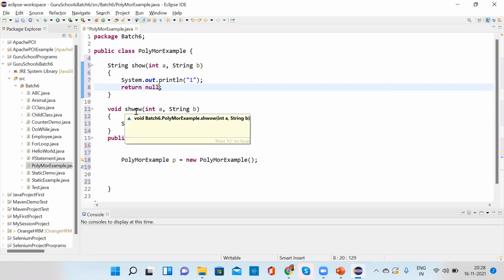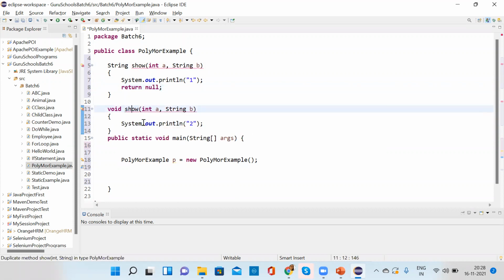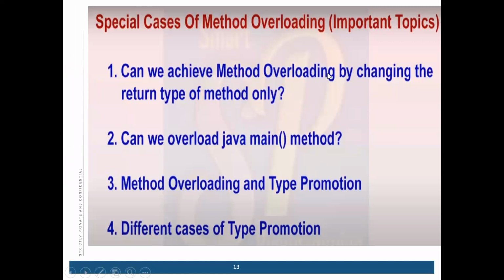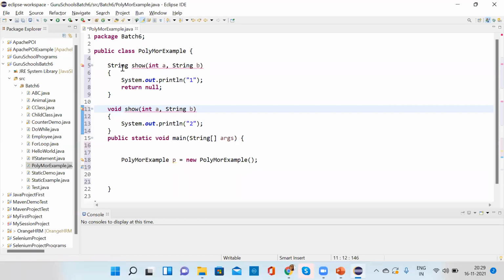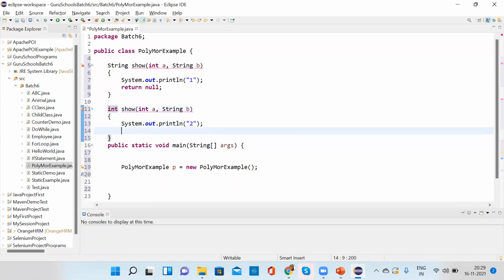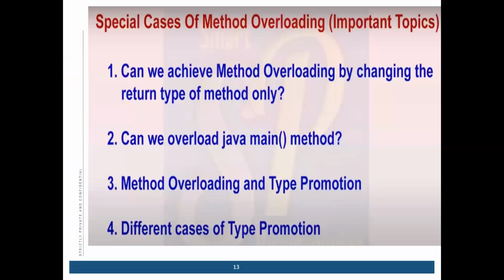Okay. So what we were doing, this point is clearly that we cannot achieve method overloading by changing the return type of the method only. That is not possible, because if I change the return type, suppose I write here integer and I'm returning here return 0, I still cannot achieve method overloading. Why? Because it's a duplicate method show of same integer and string type. So this answer is no.